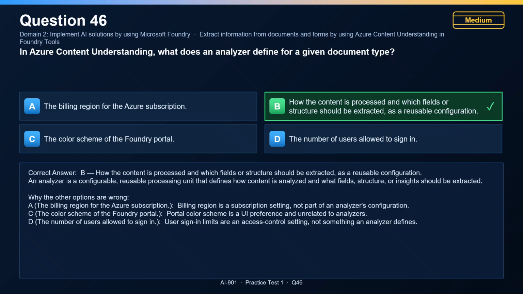The billing region for the Azure subscription is incorrect. Billing region is a subscription setting, not part of an analyzer's configuration. The color scheme of the Foundry portal is incorrect. Portal color scheme is a UI preference and unrelated to analyzers. The number of users allowed to sign in is incorrect. User sign-in limits are an access control setting, not something an analyzer defines.